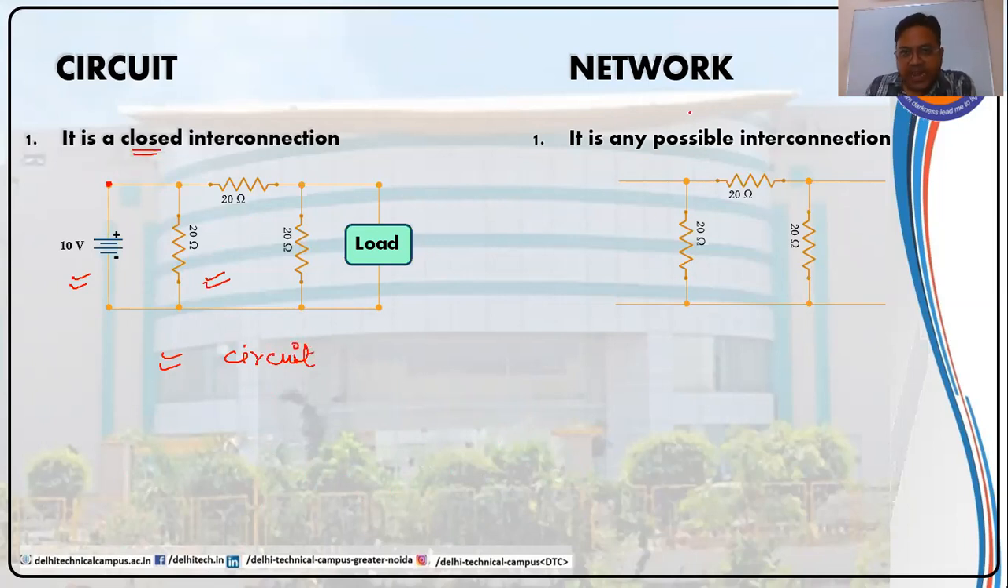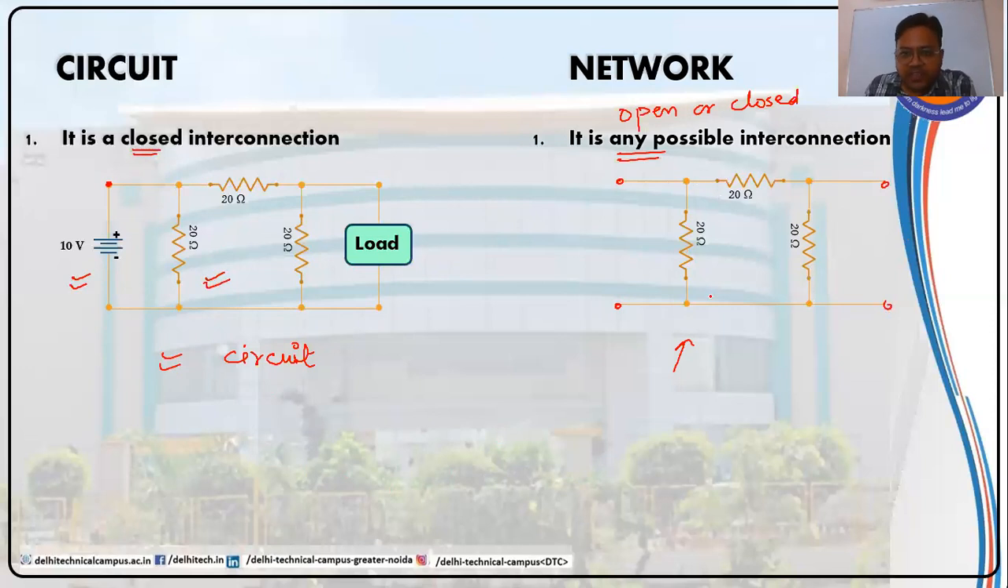Whereas in networks, it is not mandatory that it must have a closed interconnection. It may have open or closed. See this diagram, see this interconnection. In this particular interconnection, we have three resistances, each of 20 ohm, and are connected together. Also, we have some wires which are unconnected. These wires are not connected anywhere.